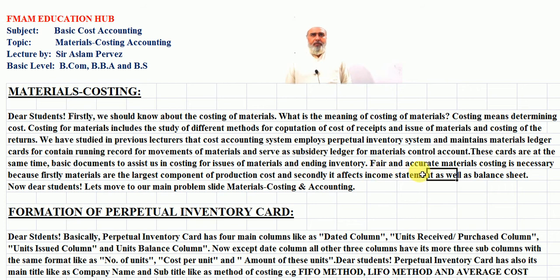Fair and accurate materials costing is necessary because firstly materials are the largest component of production cost, and secondly it affects income statement as well as balance sheet. Students, this is the meaning of material costing.